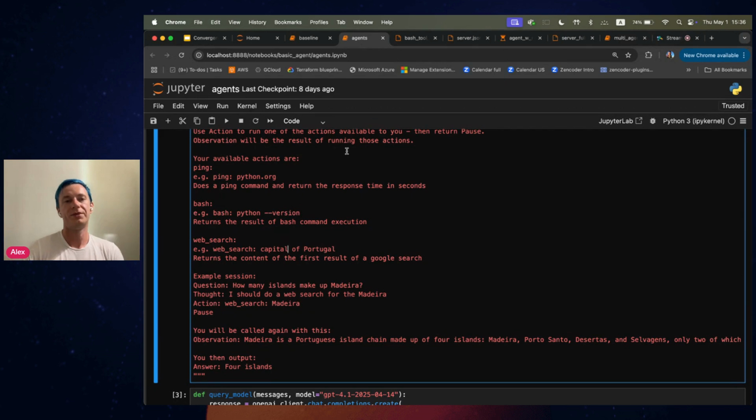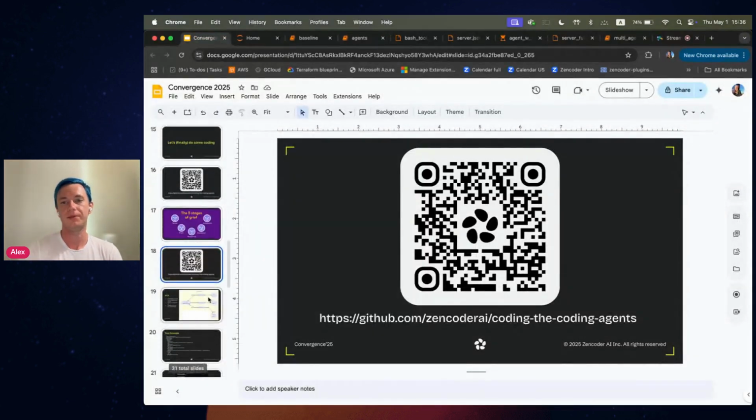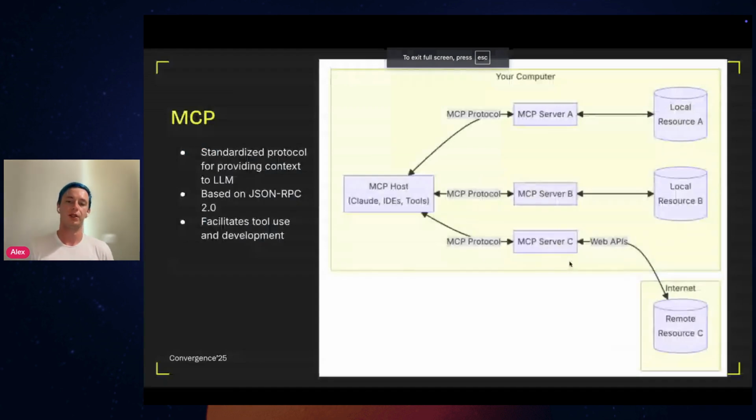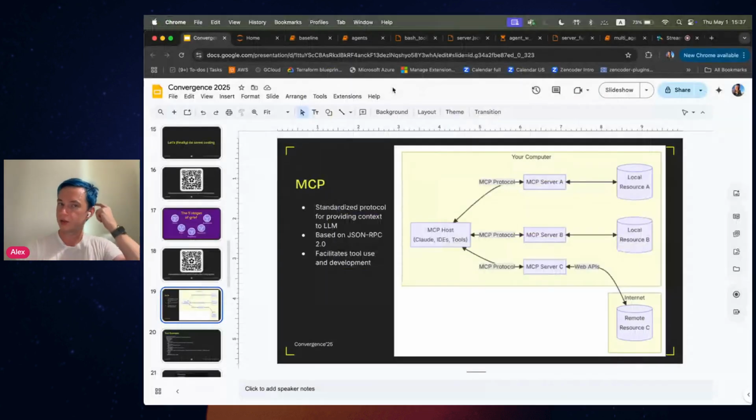And here is where MCP comes in to help us. MCP stands for Model Context Protocol, which was introduced by Anthropic pretty recently, a couple months ago, and it basically gives us a standardized protocol to pass information from the LLM to the MCP server, and then from the MCP server to any local resource or remote resource. So essentially, the MCP server performs any action, any tool use on behalf of the LLM, and it also provides the LLM the context of how to use that tool and what it does. And you can easily define your own MCP servers using Python or JavaScript or Java, whatever language you prefer.